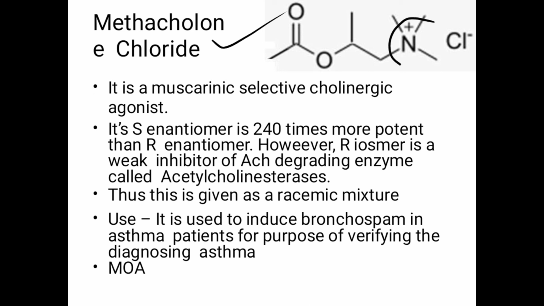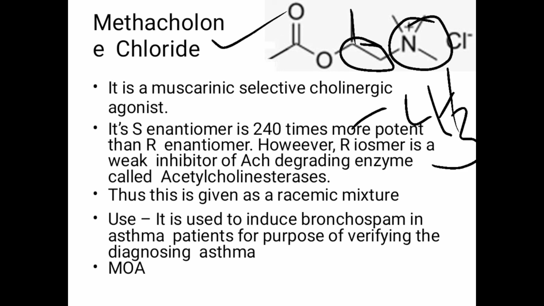So here quaternary ammonia is present. It is also present in acetylcholine. The ethylene group is also present, and here on the beta carbon a CH3 group is substituted, and substitution on the beta carbon indicates muscarinic activity rather than nicotinic activity.